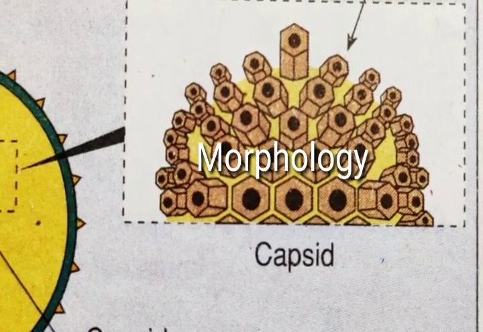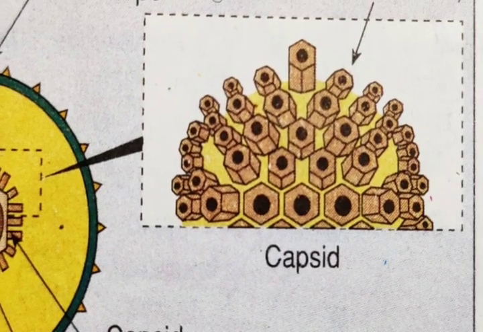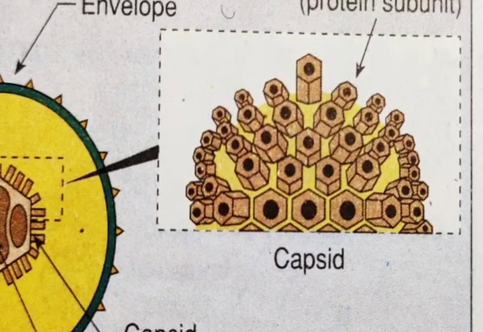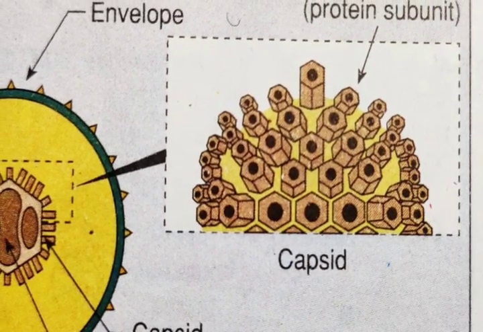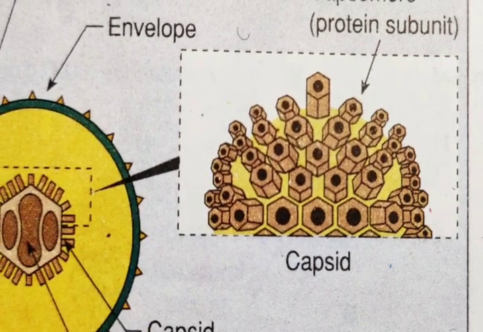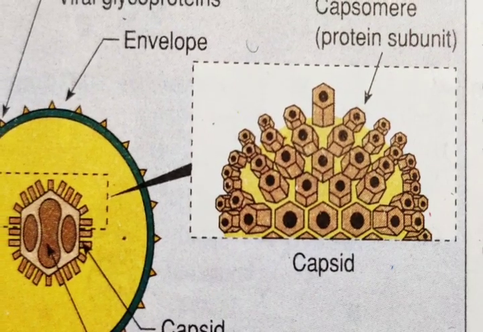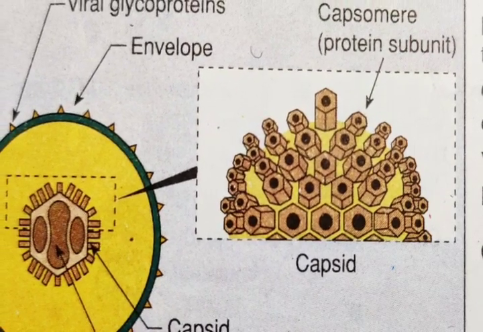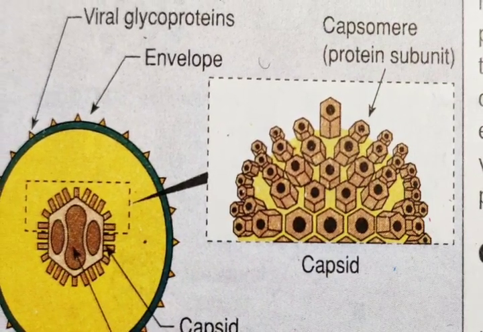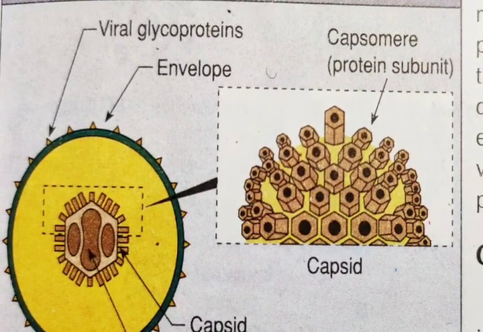As we see, a virion structure is very simple. There are actually three layers. Inside we have the genetic material, and the genetic material is within a capsid, and this capsid is again within an envelope which has some spikes. The capsid is again made up of small protein subunits known as capsomeres. So this is the structure of a virion.